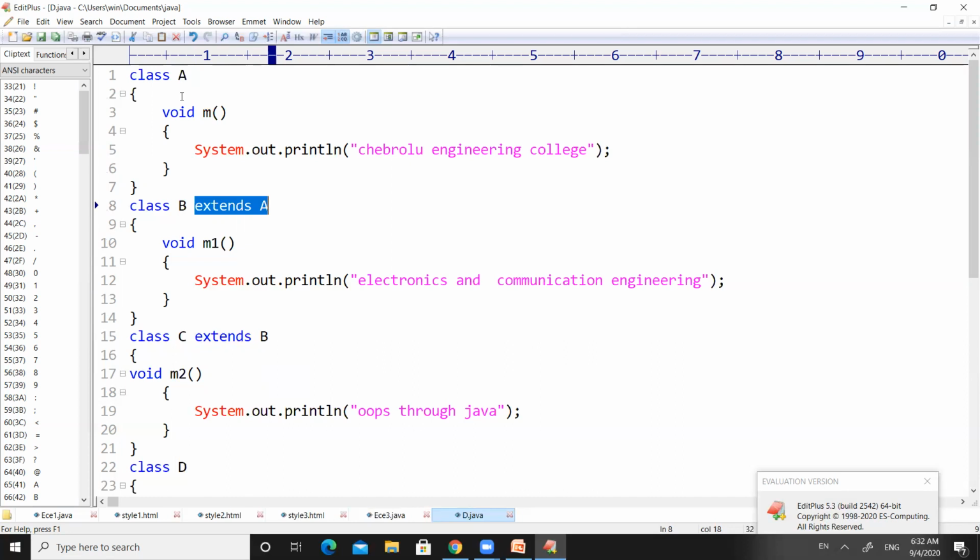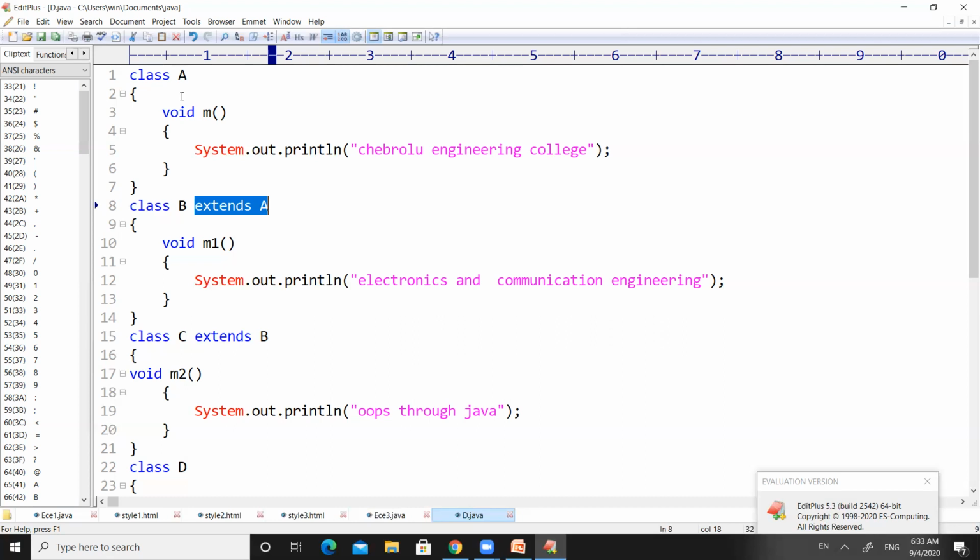So if you have created an object for class C, it will bring the M2 method, which was in class C. At the same time, class C was a subclass of B, so it will bring the M1 method in class B, and class B is a subclass of A. It will bring the method M of class A into the RAM. So by creating a single object for class C, we are able to access M, M1, M2. That means the properties of class A and class B can be used with the objects of class C without rewriting them, right? So this is the example for multi-level inheritance.